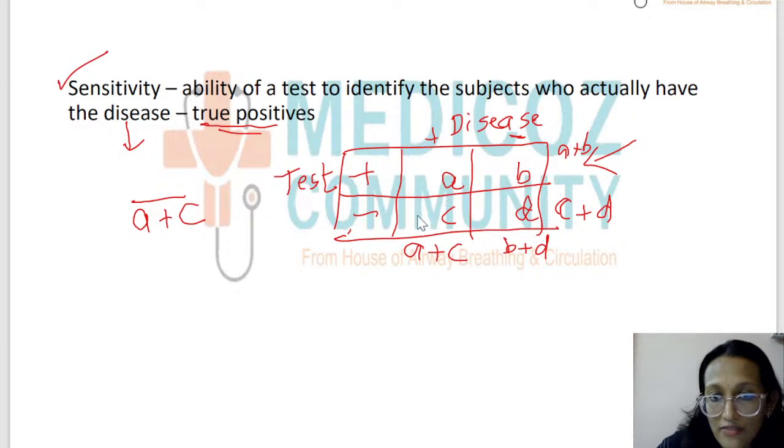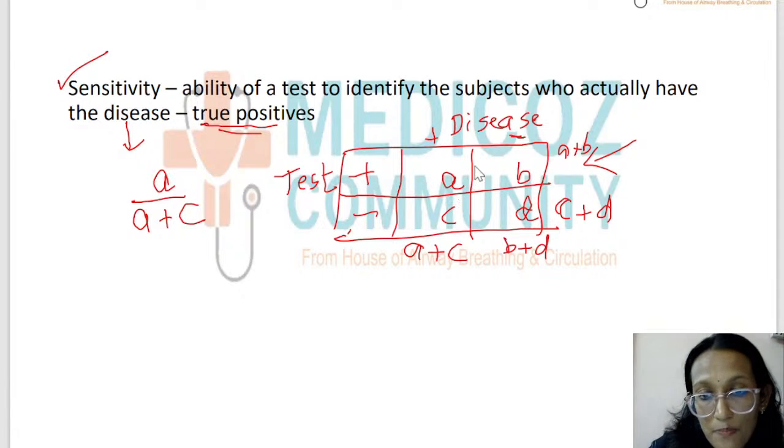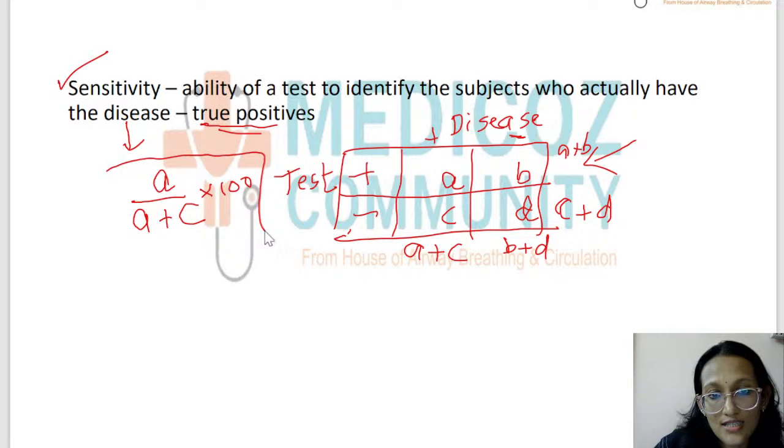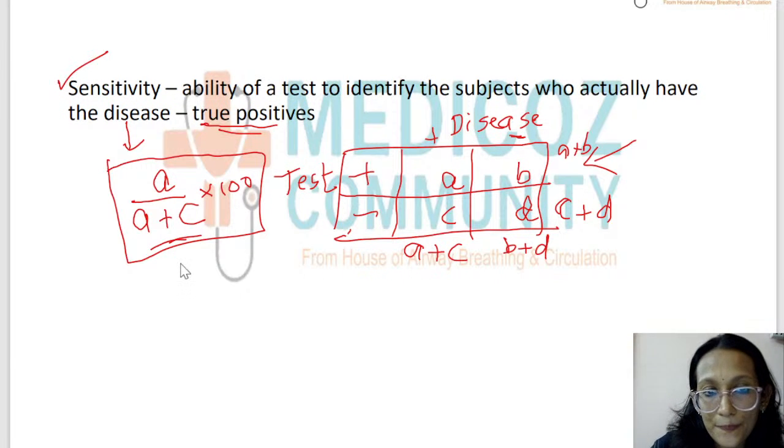The true positives is A, the number of people identified positive by the test. So the number of people identified positive by the test divided by the total number of diseased people, represented as a percentage, is sensitivity. The formula very simply is A by A plus C into 100. The denominator is the total number of people with the disease. That is sensitivity, or true positives.